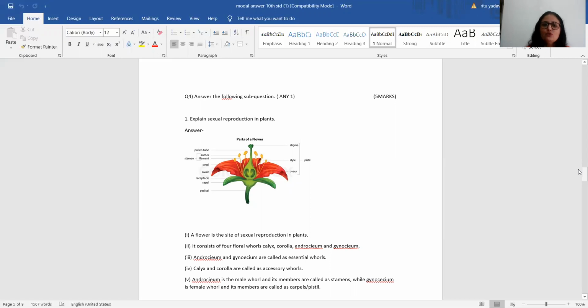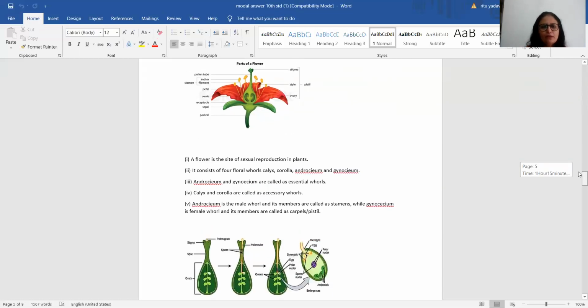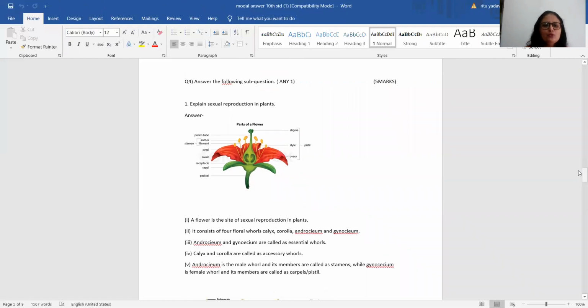So 5 marks means the diagram is important. Whether it's asked in the question or not, you have to draw the diagram if there are diagrams in that question. Let's see the first question: Explain sexual reproduction in plants. Here you're supposed to draw the flower of a hibiscus. Now, you can see the parts which are labeled.